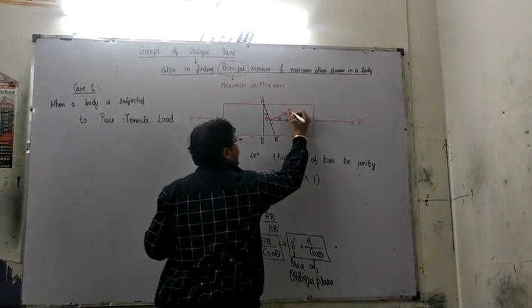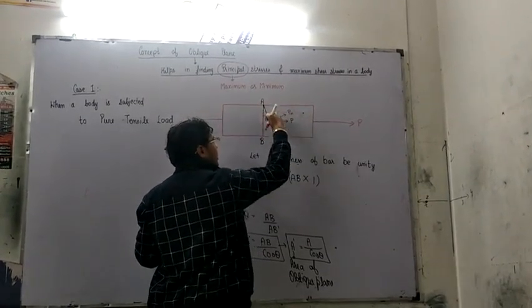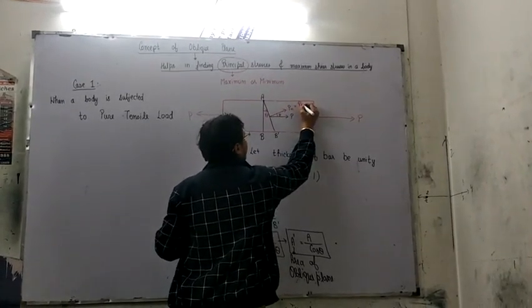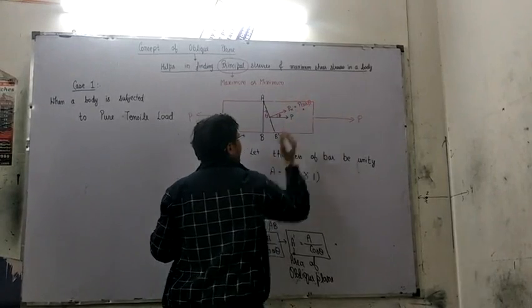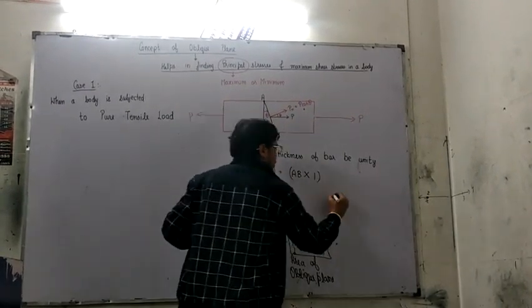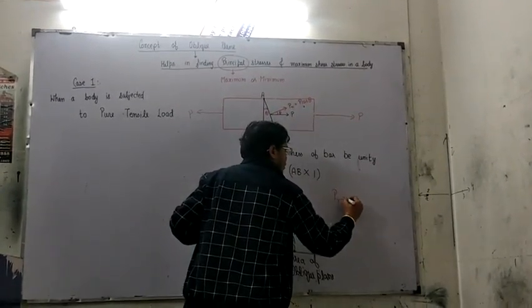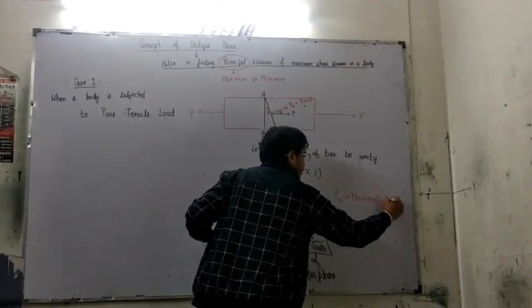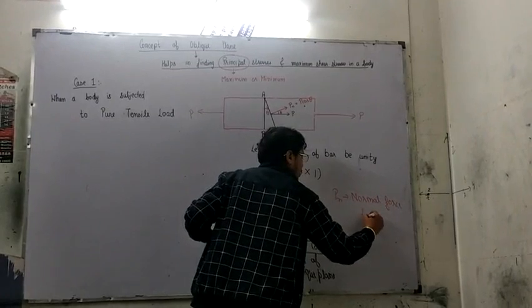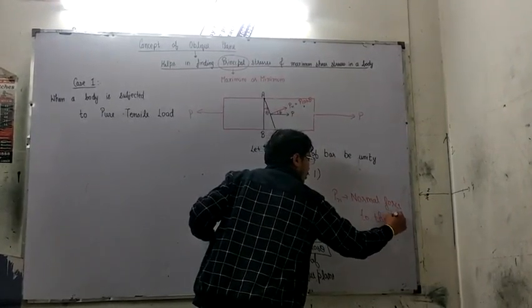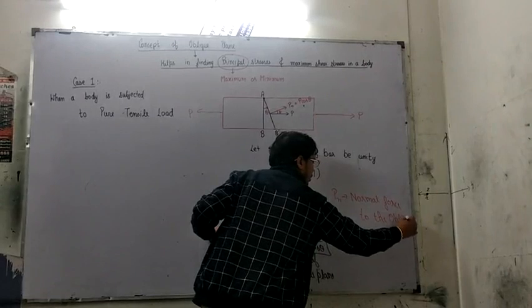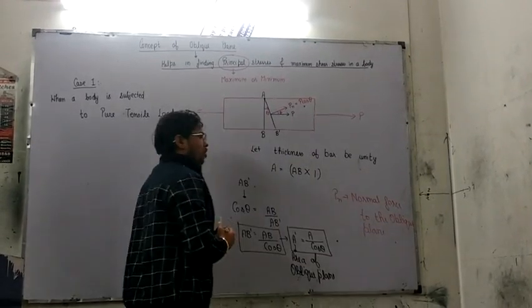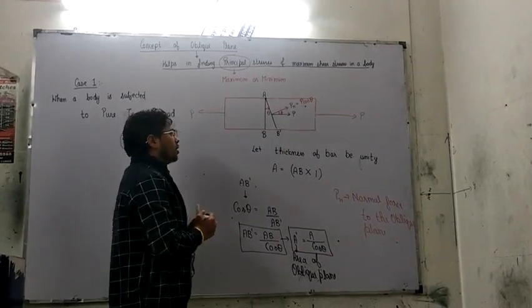So, the value of the normal force acting on this oblique plane is P cos theta. Pn is the normal force to the oblique plane.